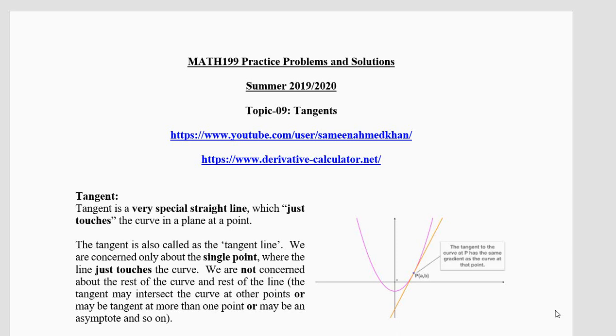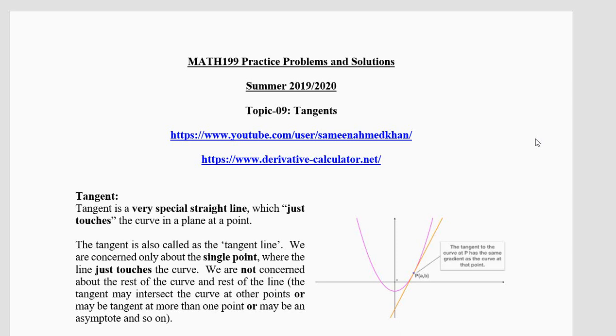In this diagram, you can see the purple or pink color is your parabola, some curve with the name parabola, and this yellow color is the tangent. It touches at one point. We are only interested in one point and nothing else. At that point, the tangent will touch the curve.